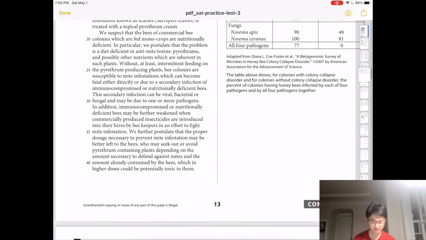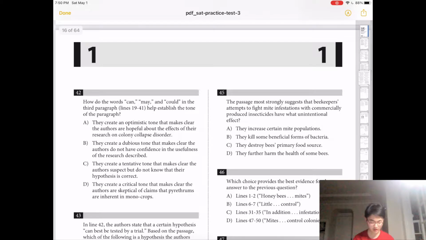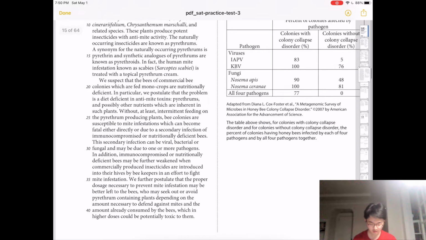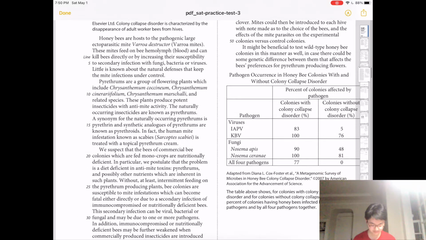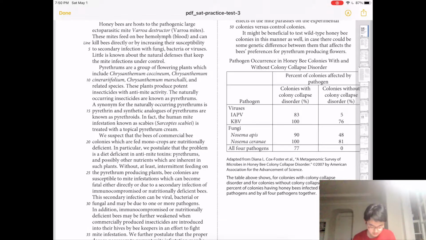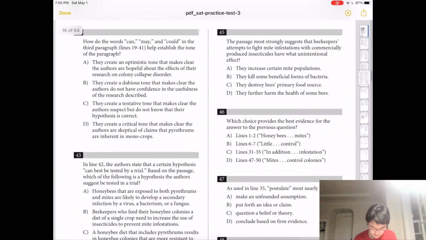Alright, let's begin. Number 42, how do the words can, may, and could in the third paragraph help establish the tone of the paragraph? Alright, let's see what the third paragraph says. It was can, may, and could.